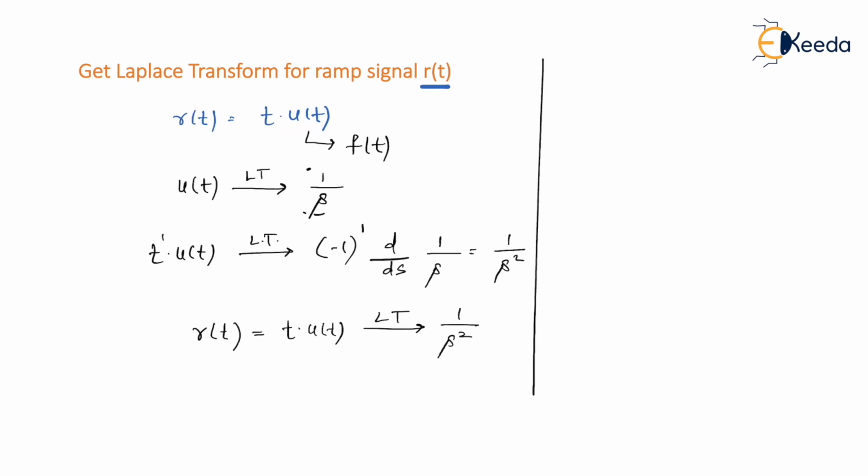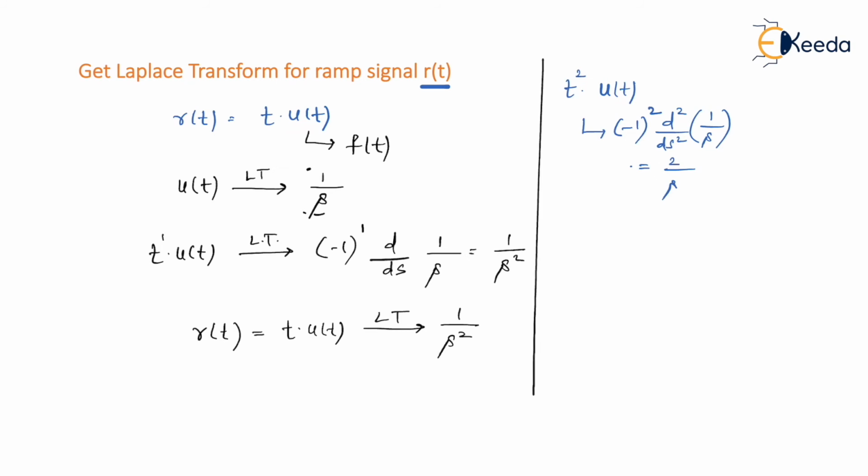Let's say I'm multiplying my u of t with t square this time. In that case, it will be minus 1 square d square by ds square of 1 upon s, and after solving this you'll get 2 upon s cube.